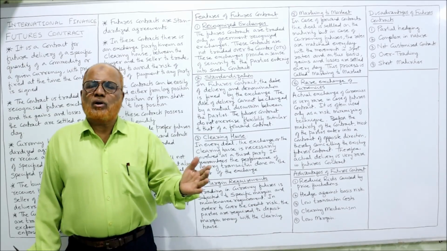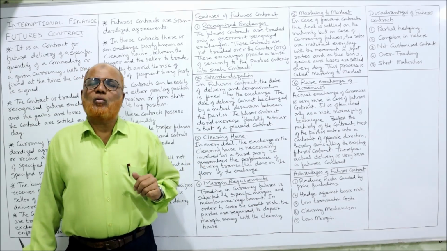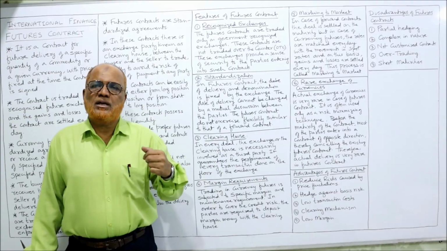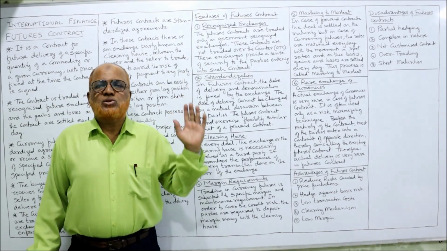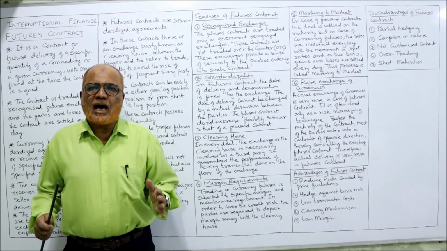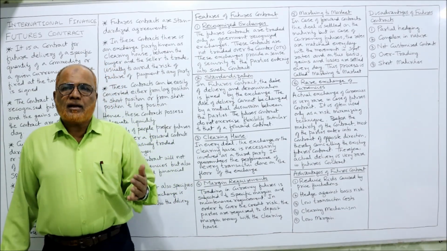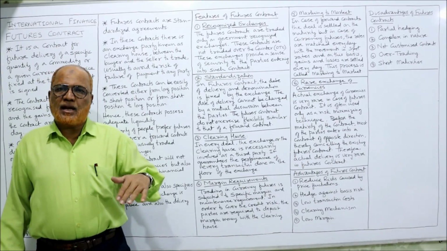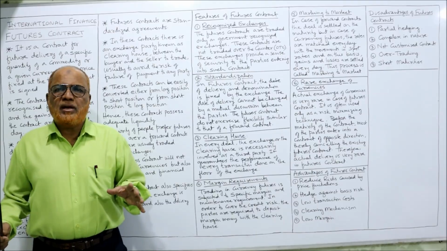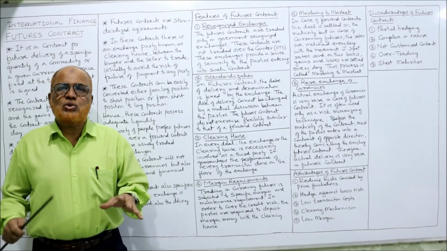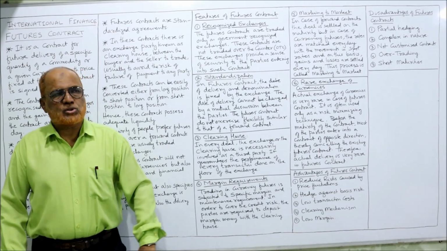Complex in nature. If you compare forward contract and futures contract, a forward contract is very simple, easy to understand, not much complication. Whereas in the case of a futures contract, many technicalities are there. Like marking to market, margin requirement, clearing house. So many technical issues are there in entering into a futures contract.